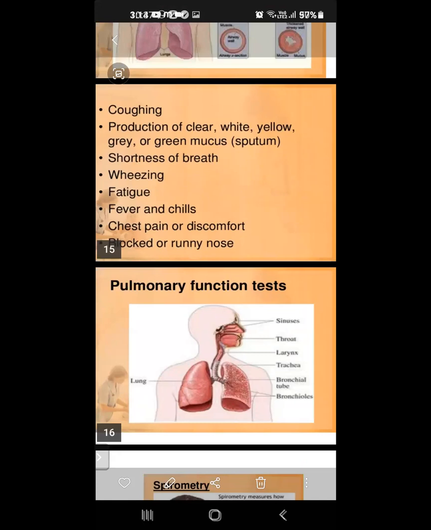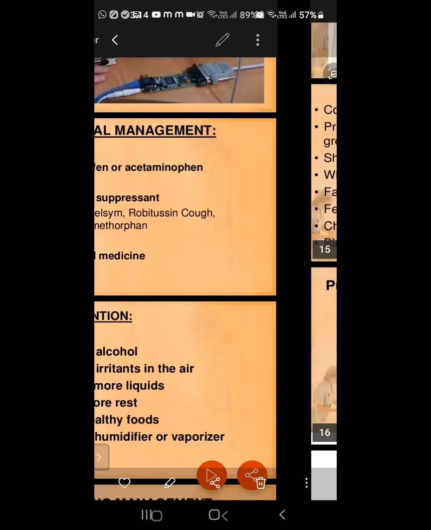That instrument is called spirometry. We give it to the patient and tell the patient to take a deep breath. If the patient can't take a deep breath, the machine will show the status. Then doctors will measure the condition of the bronchi. Understand? Like that, we analyze bronchiolitis.